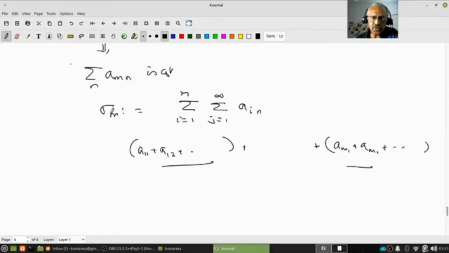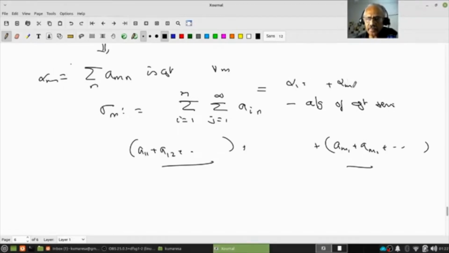What all do I have to prove? This is convergent for every m. Therefore, when I write i equal to 1 to m, this is an algebra of convergent series. If this is equal to something alpha_m, this will be alpha_1 to alpha_m.